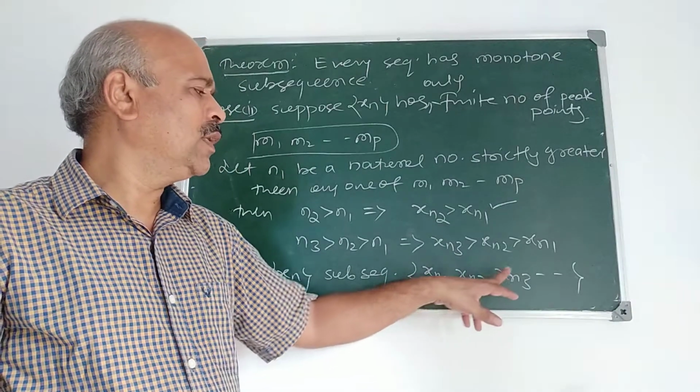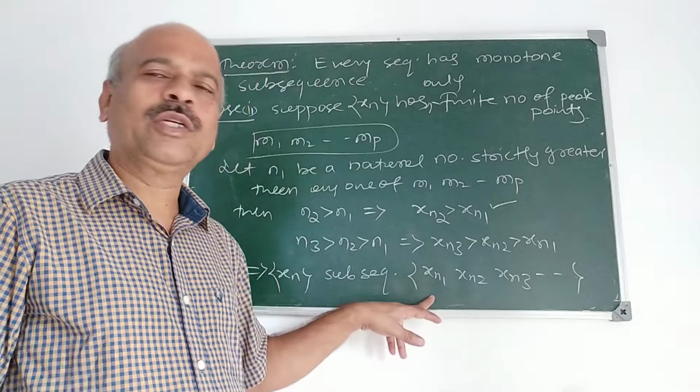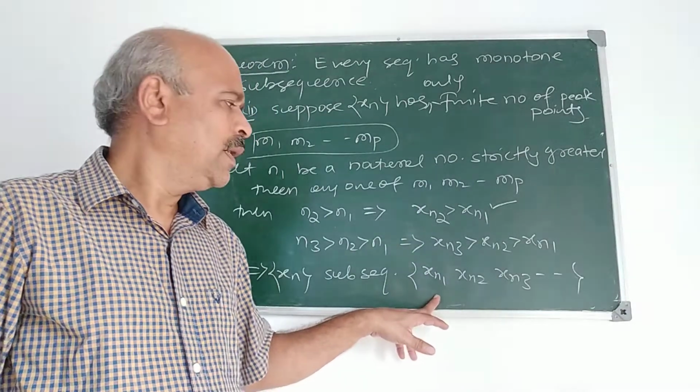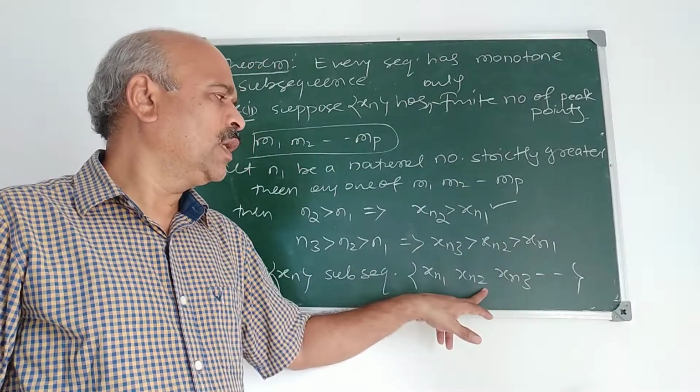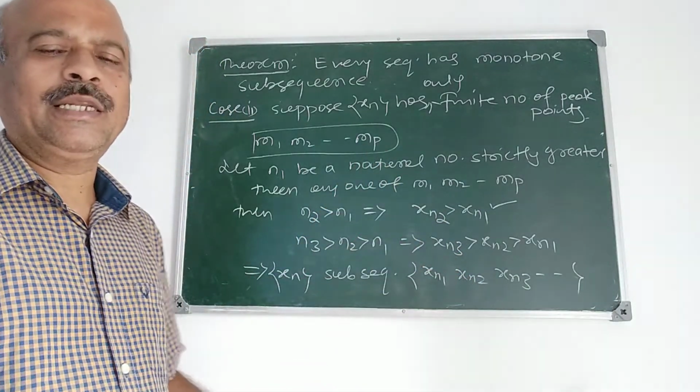This is a subsequence by the definition of a subsequence, and here it is a monotonically increasing subsequence of xn.